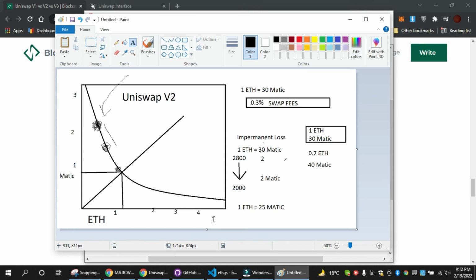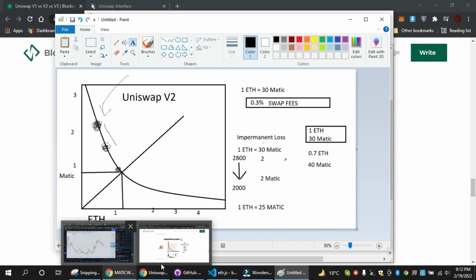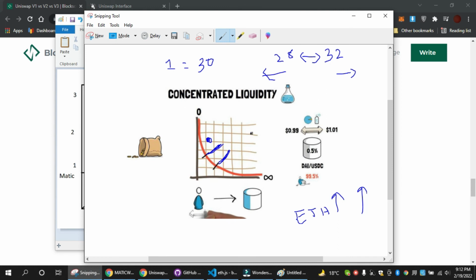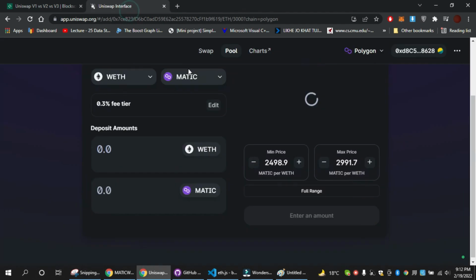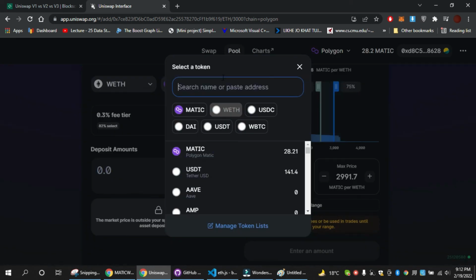So with this V3 protocol, you reduce your impermanent loss, but it also brings a risk to the investment: if the price is not in your range, then you are not earning any fees. But that also reduces the risk in some way, in that you have only one asset, and if you pair it with a stable coin. So for example, if I try with WETH and USDC, that's a stable coin, right? So it's matic and USD.